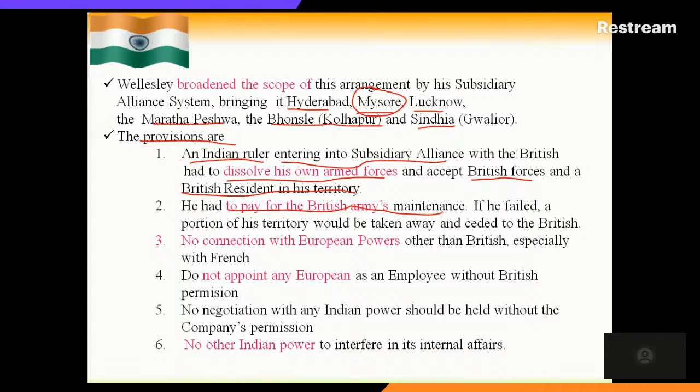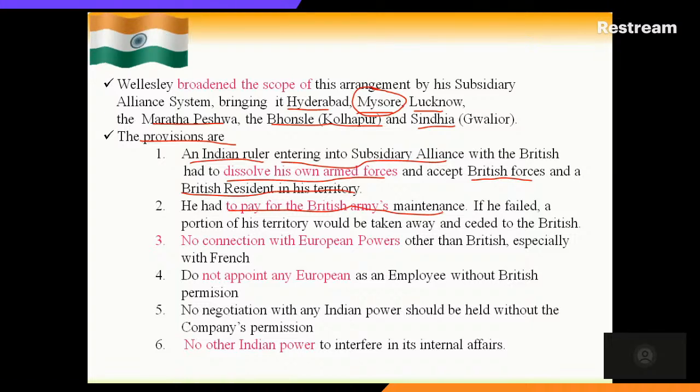Then they should not appoint any European as an employee without British permission. And you should not do any negotiation with any Indian power without the company's permission, which means without British knowledge, I should not talk to another Nawab for an alliance.